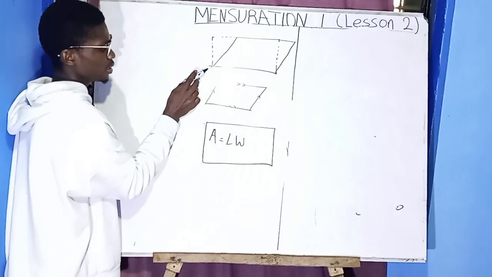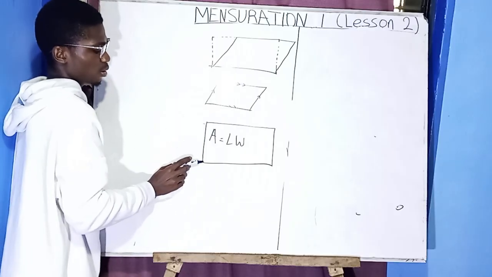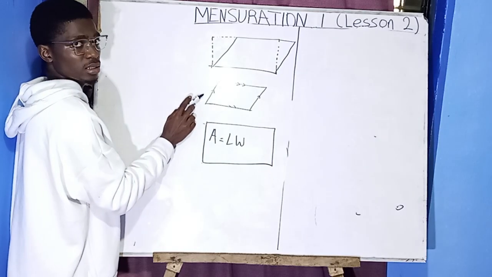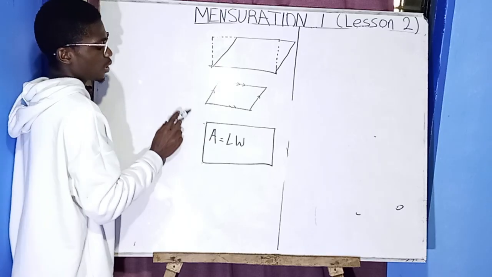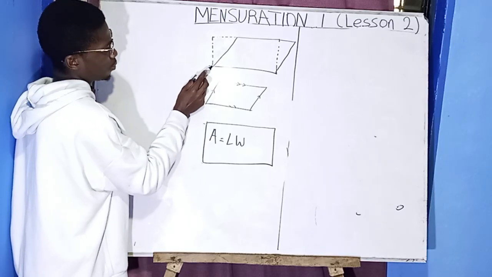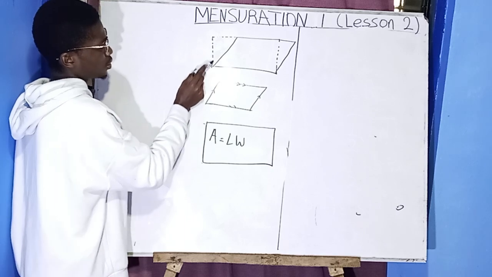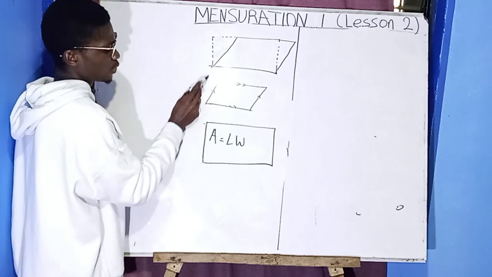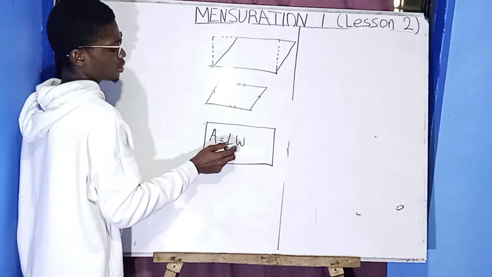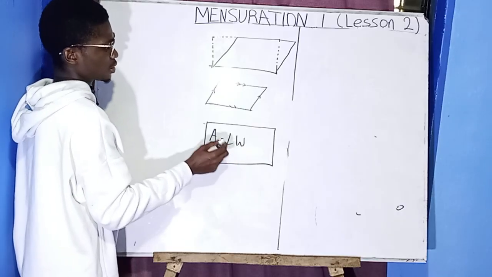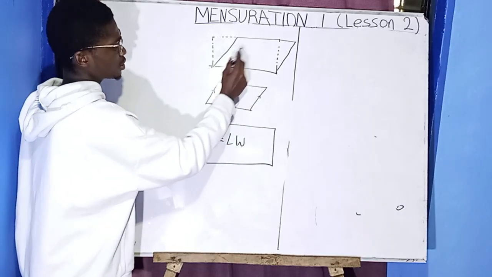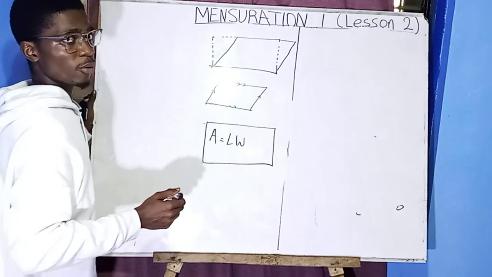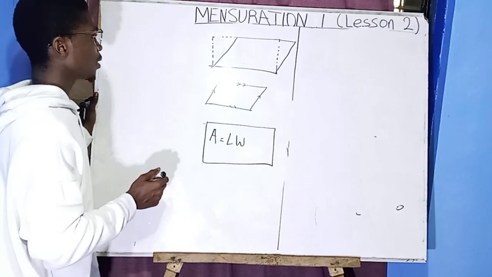The reason is that in a rectangle, it wasn't slanted. So we are going to make a height here, this height. So we use height to represent the h, and then this length is going to be the base.